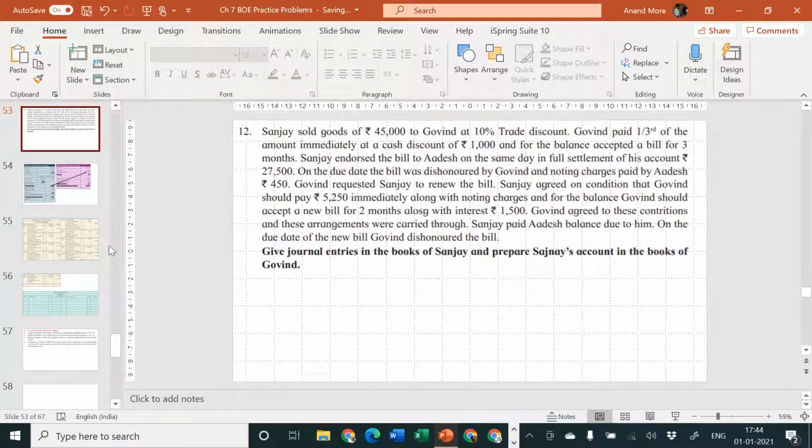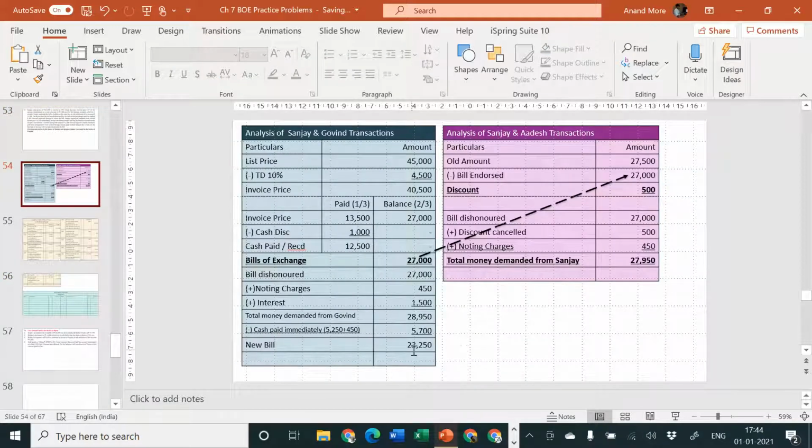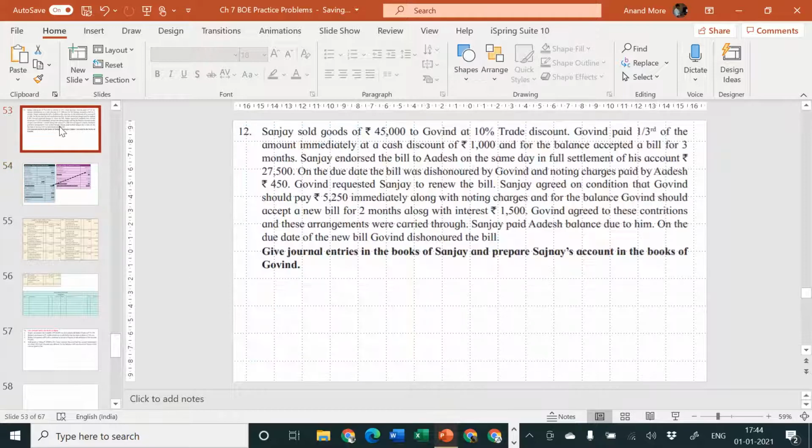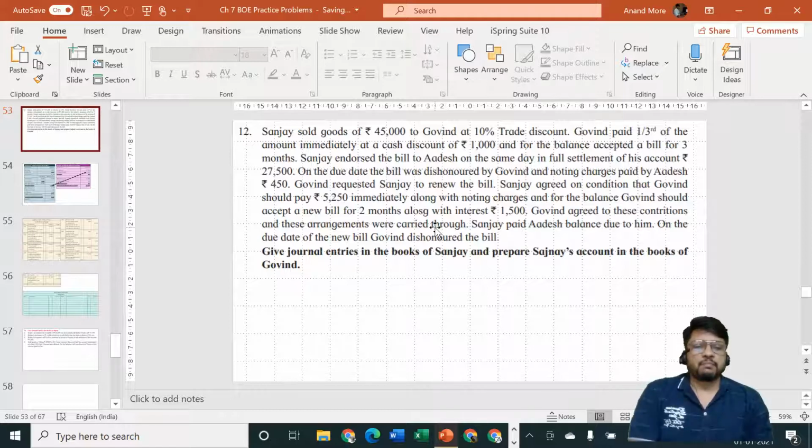Now a bill of rupees 23,250, this is a new bill, 23,250, is lying in our cash box because it is accepted by Govind and given to us. They have told that Govind agreed to these transactions and these arrangements were carried through. So this is known to us that the bill is already accepted by Govind and it is lying in our cash box. Since it is lying in our cash box, on the due date we will go and demand money from Mr. Govind.